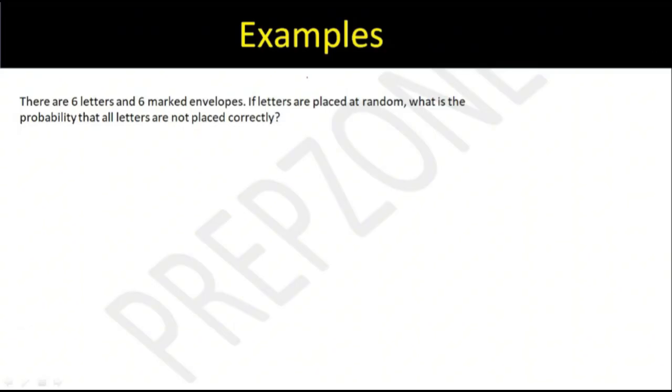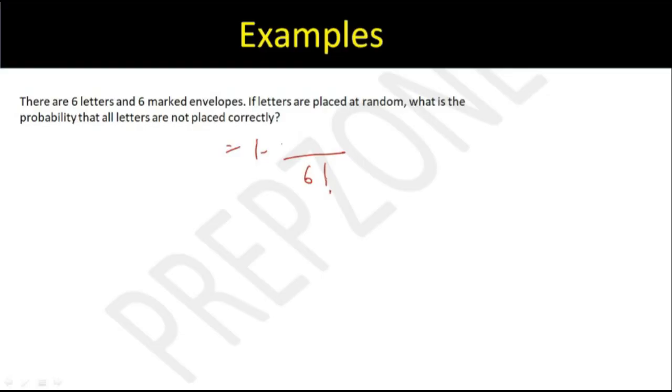See, what is the question? If letters are picked at random, what is the probability that all the letters are not placed correctly? Probability that all the letters are not placed correctly is 1 minus probability that all the letters are placed correctly. In total, how many possibilities do I have? I have 6 factorial possibilities. 6 letters, 6 envelopes. First letter can go in 6 envelopes, second in 5, 4, 3, 2, 1. So in total 6 factorial cases.